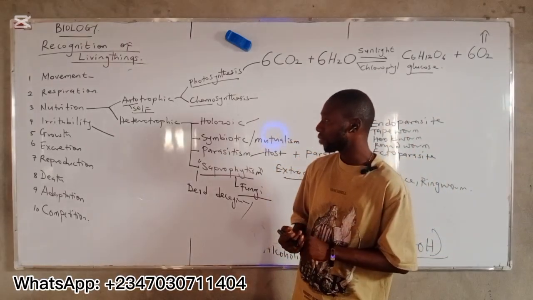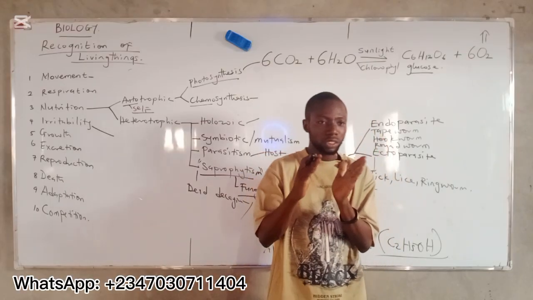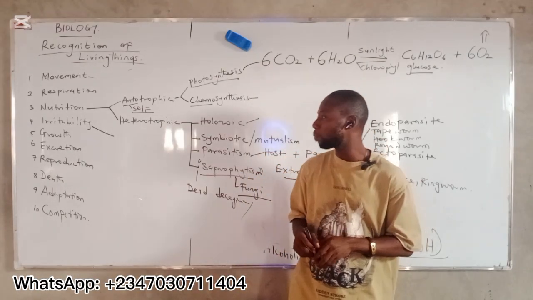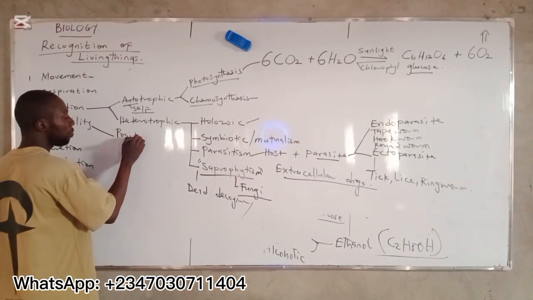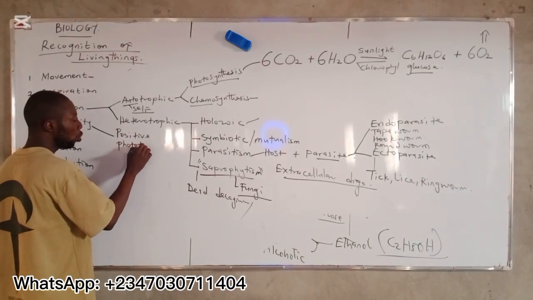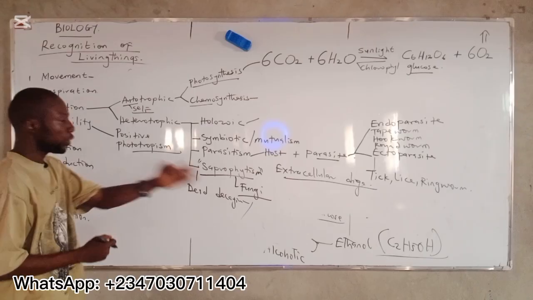All right? Plants move towards the direction of sunlight. When a plant shoot grows towards the direction of sunlight, such response is known as positive phototropism.